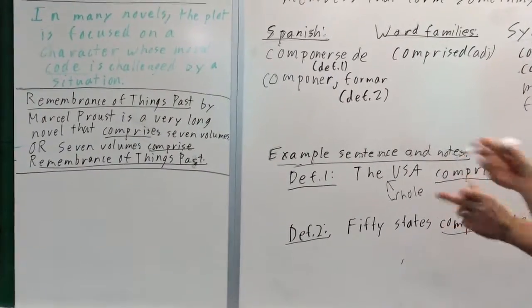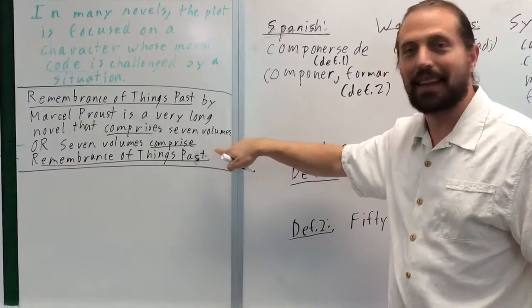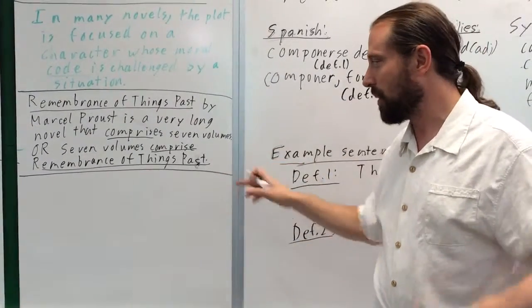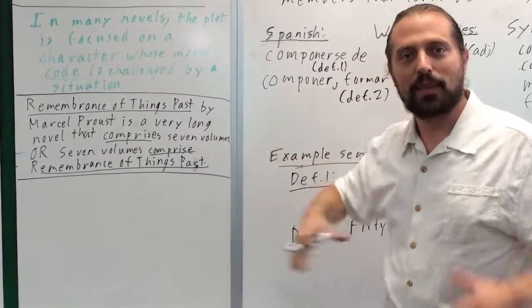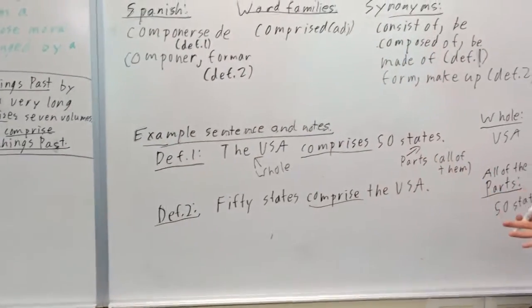But you can also switch it and make another sentence with comprise that's like the opposite idea. 7 volumes, 7 parts, comprise Remembrance of Things Past, one big book.